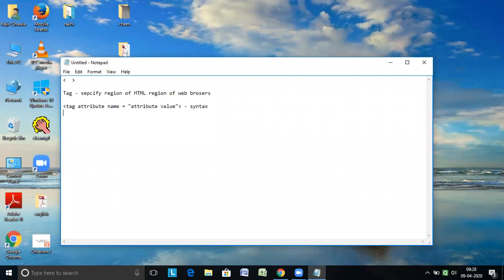Let me share an example. The name of the tag is font, and whatever you write, like this, you have written face. This face is the name of the attribute, and the value of the face is Arial. How the face behaves is called the value, and this is Arial. So this is the example I'm sharing with you for this tag.